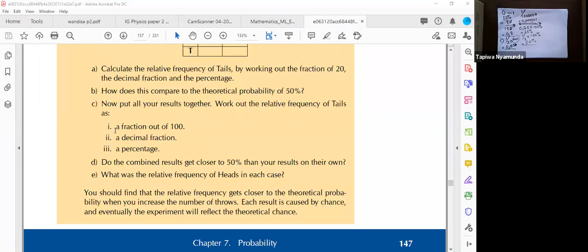Okay, so let's look at part C. Part C is saying, now put all your results together and work out the relative frequency of tails.